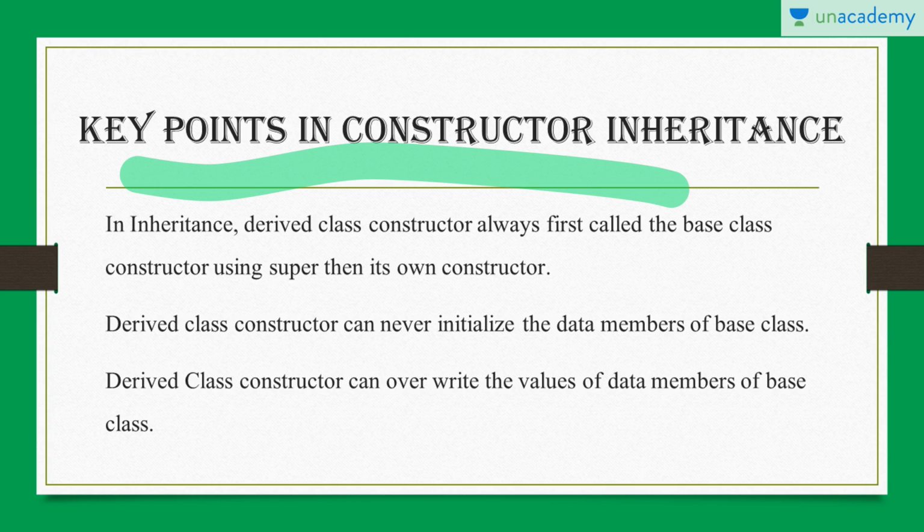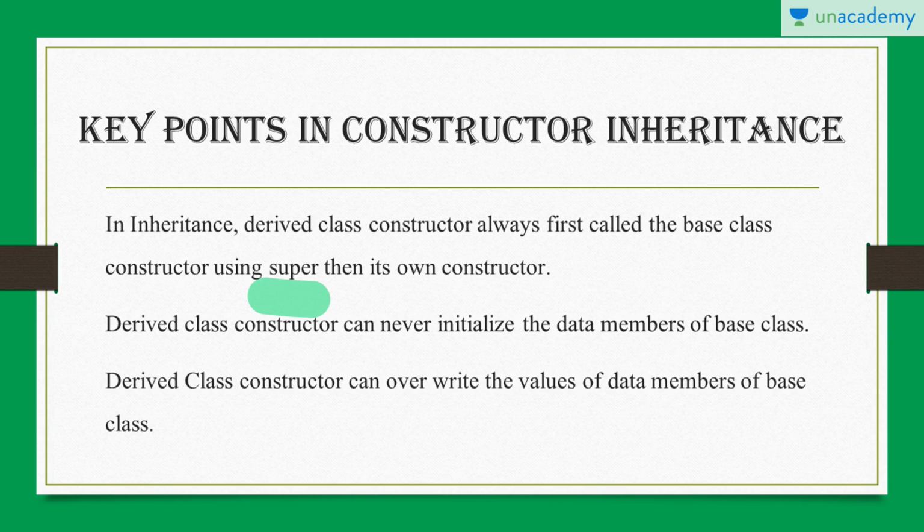Now if the derived class constructor is getting called, inside that constructor the constructor of the upper base class gets called. How? Using the super keyword. Basically it is obvious that if we are creating the object of the derived class, then the constructor of the derived class must be called. But inside the constructor of the derived class, the constructor of the base class gets called automatically.